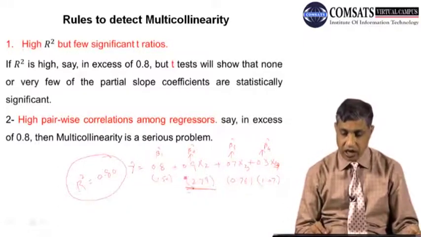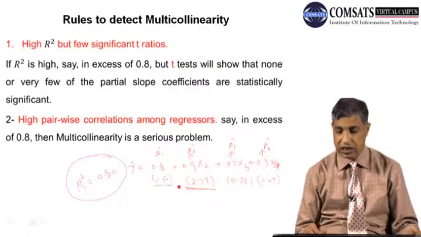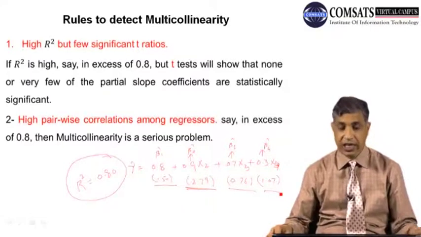So look at this: except for beta 2 hat, all other t statistics are insignificant. So now it is bringing a contradiction.